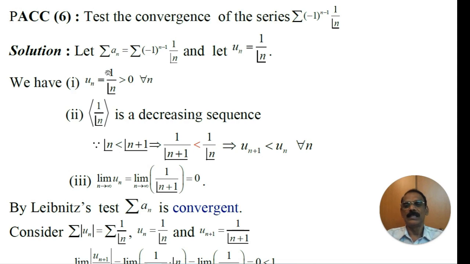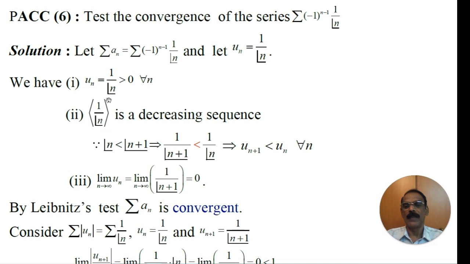First one, un is 1 by n factorial. We know that n factorial is always positive, and hence 1 by n factorial is positive for all n. That is the first condition of Leibniz test.